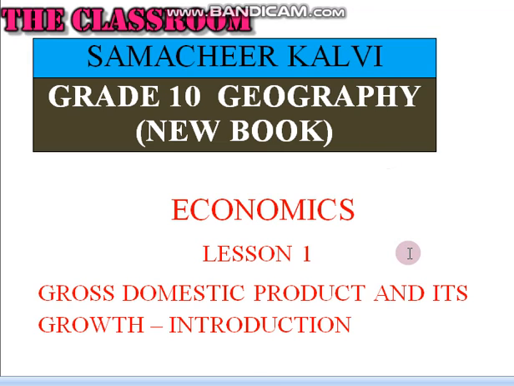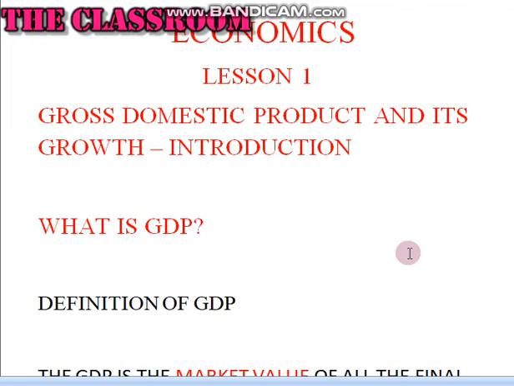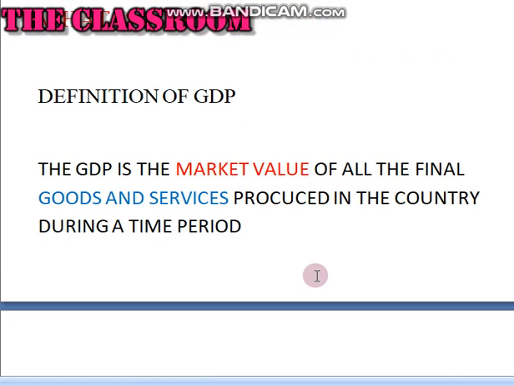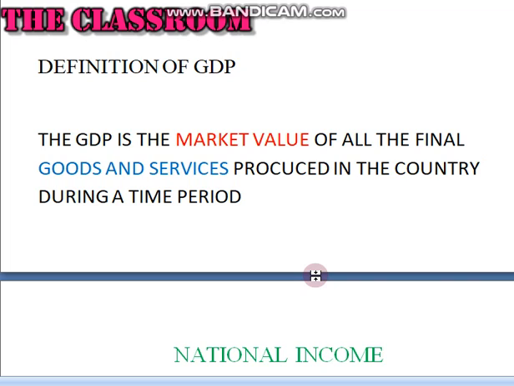Lesson 1, Gross Domestic Product and its Growth, Introduction. Let us see the definition for gross domestic product. The GDP is the market value of all the final goods and services produced in a country during a time period. What are goods and services? As you know by now, goods are tangible items, while services are activities which are intangible. What is market value? This is the price at which goods and services are sold in the market.